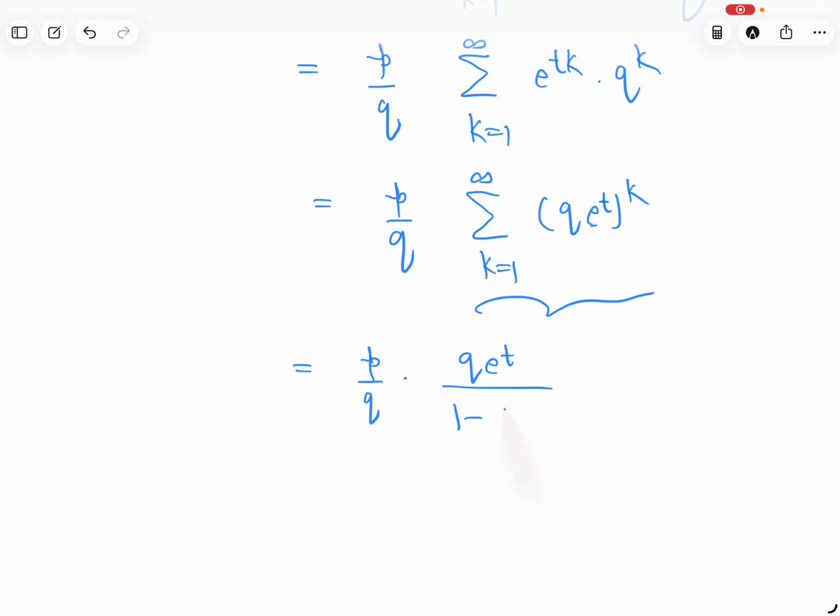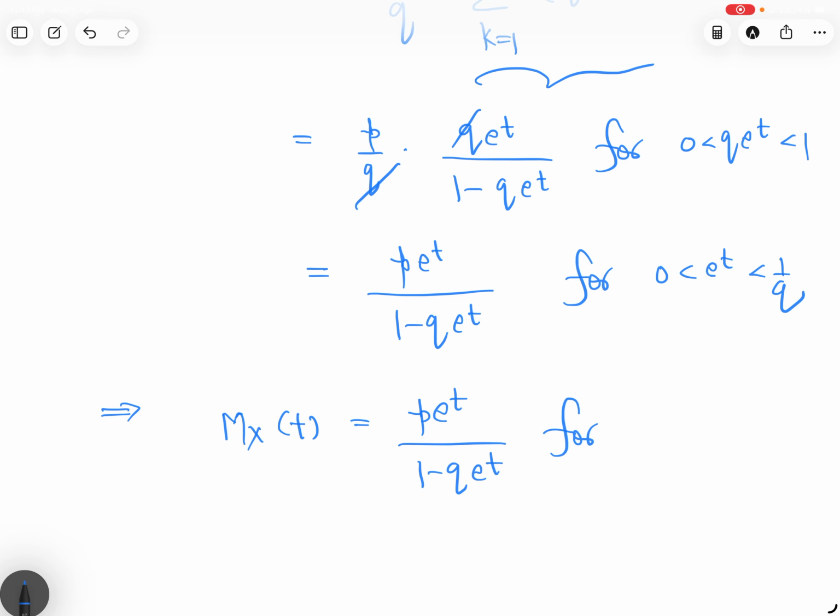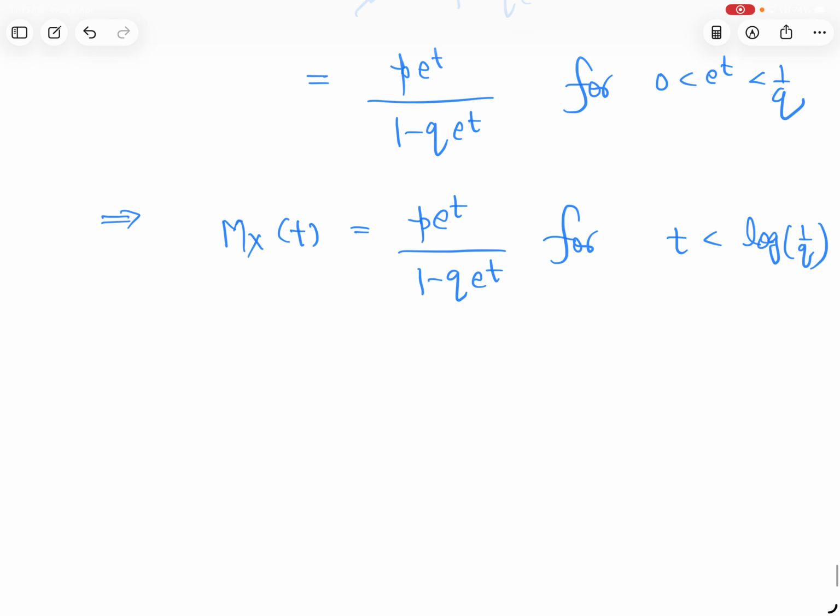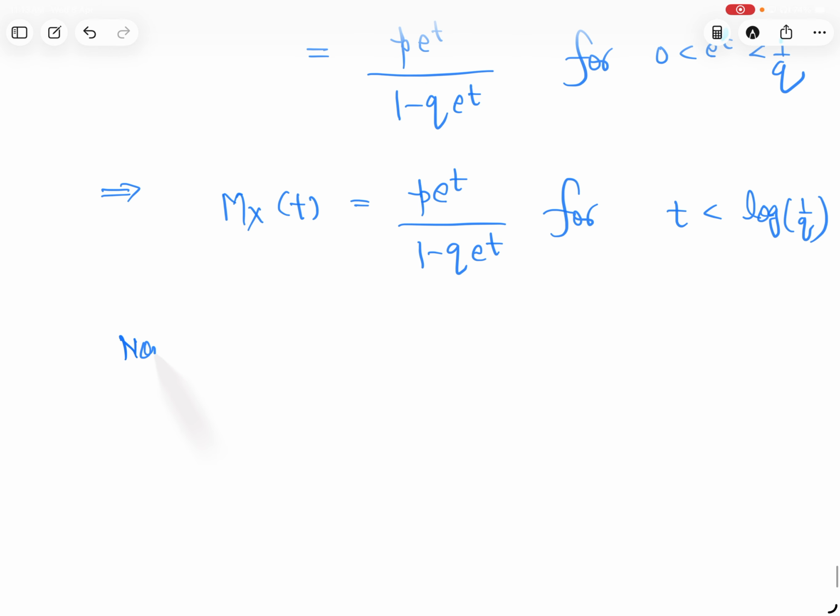We can take log both sides. So taking log both sides, we get t log 1 upon q. Now we know that the derivative M dash at zero is actually E[X], that is the mean. Mean and expectation are the same thing.